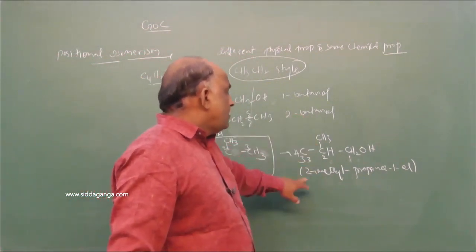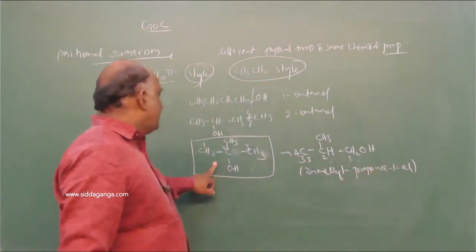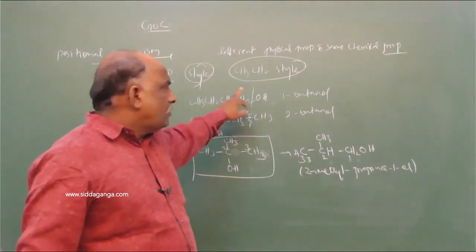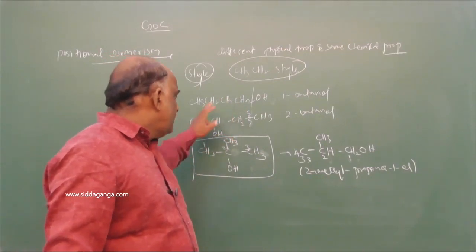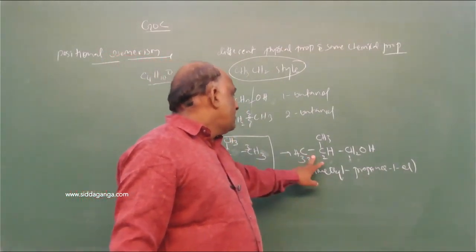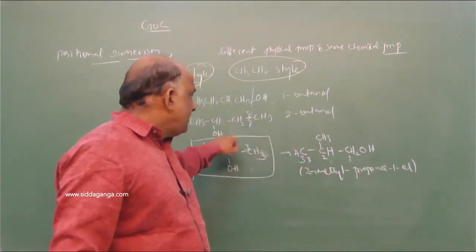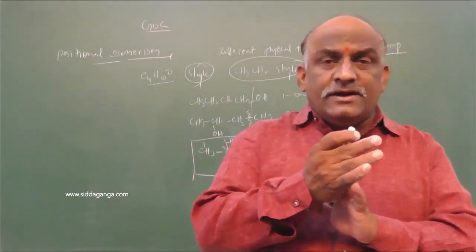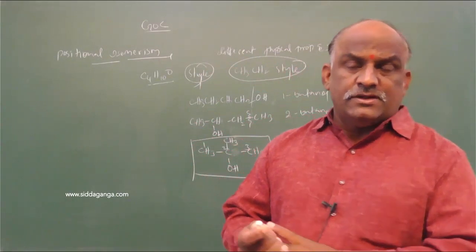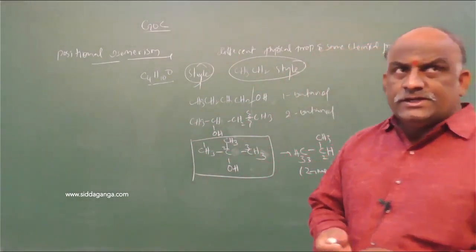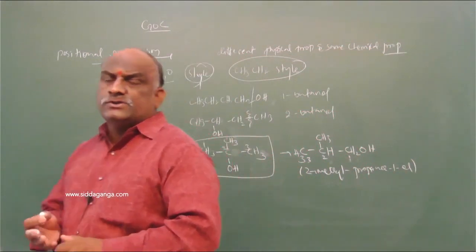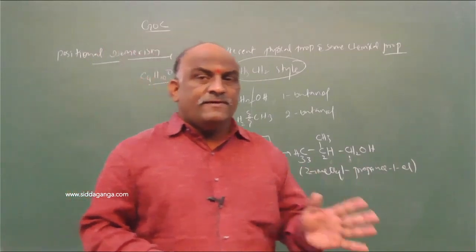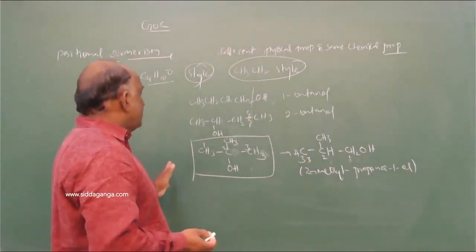This is called 2-methyl propane 1-ol, and this is 2-methyl propane 2-ol, and this is 2-butanol, and this is 1-butanol. So 1 and 2 are positional isomers, and 3 and 4 are also positional isomers, but 1 and 3, 1 and 4 are said to be chain isomers. That will be the difference between chain and position isomers. Change in the position of the functional group or the double bond leads to the formation of different compounds. Those are said to be positional isomerism.